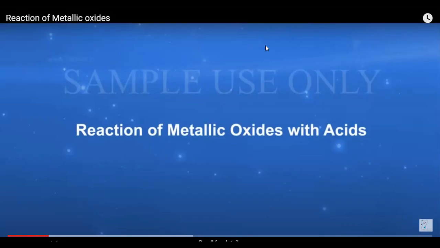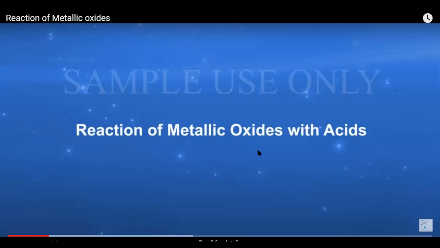That means metallic oxides are basic in nature and they show all the properties which a particular base will represent. So suppose if I say that bases can turn red litmus to blue, since metallic oxides are basic in nature, we can easily convert the red litmus to blue.